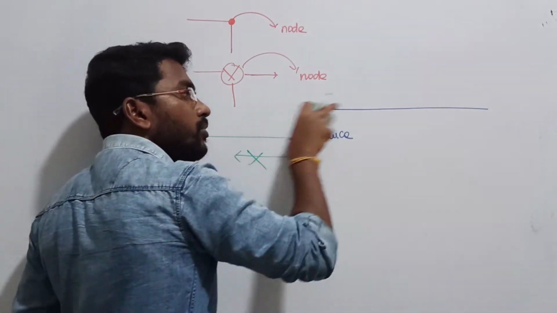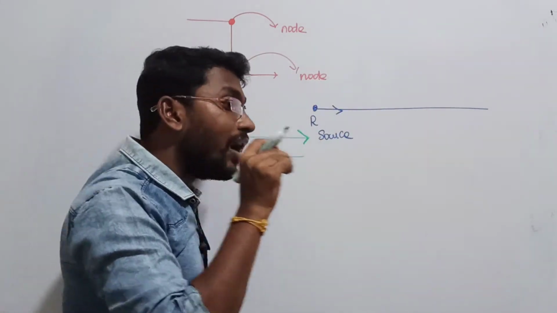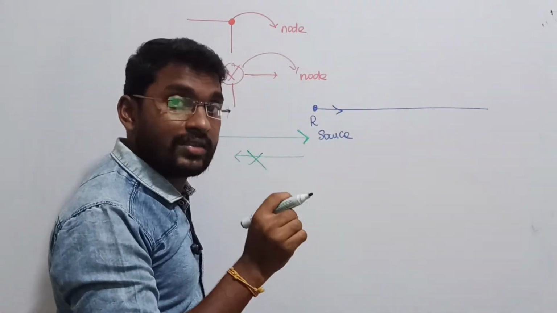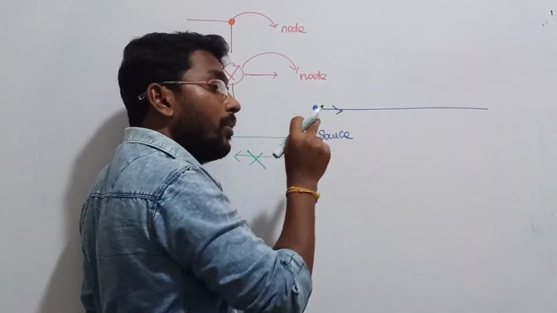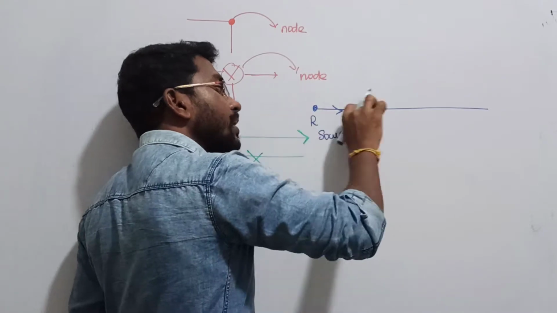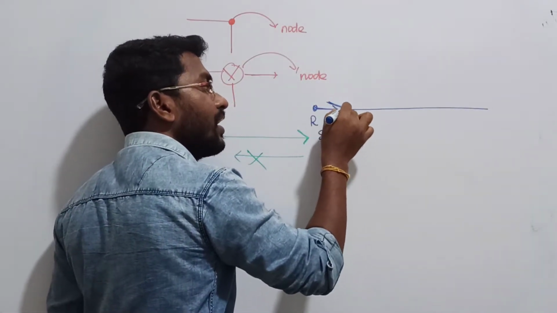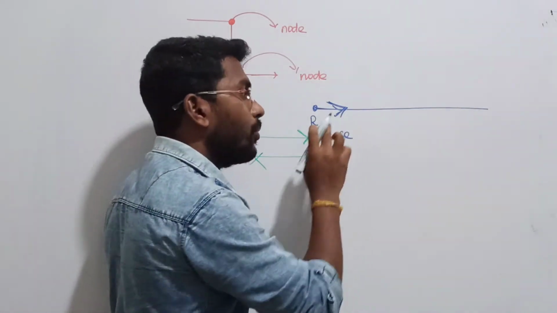So always from the input your signal has to leave. Always the signal has to leave away from the input. Try to understand, your input is always going to supply the signal to someone. In the sense, from the input your signal has to leave away. The arrow mark has to be drawn like this.